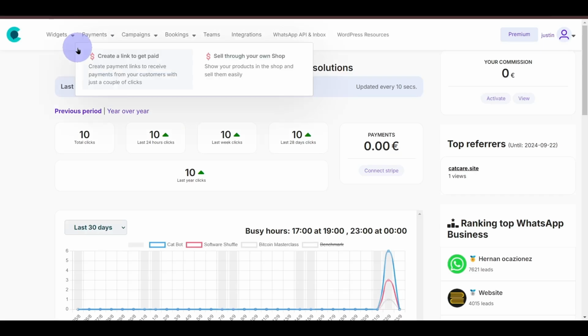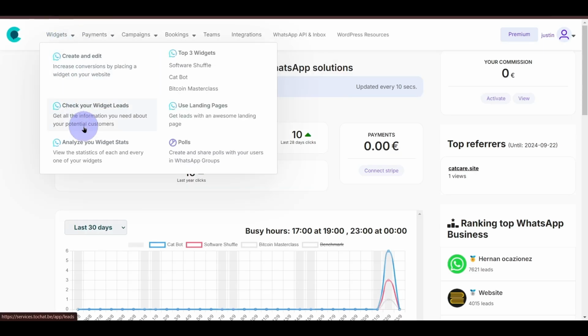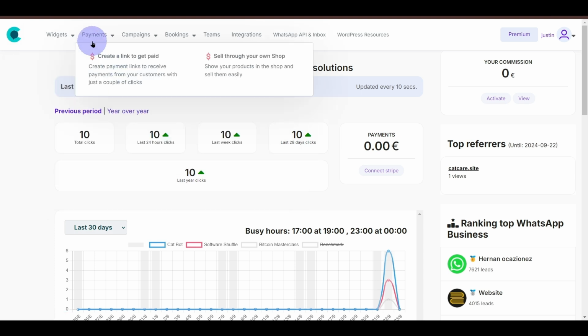Okay, so you can do that for me. I'll show you how you can do that in just a moment. But what is also cool is that you can also create payment links. So you can create landing pages where you can collect the information, and then you can also send them payment links. So for example, if you're selling a service or a course or whatever, you can actually send them a link through which they can pay you through PayPal or through Stripe.